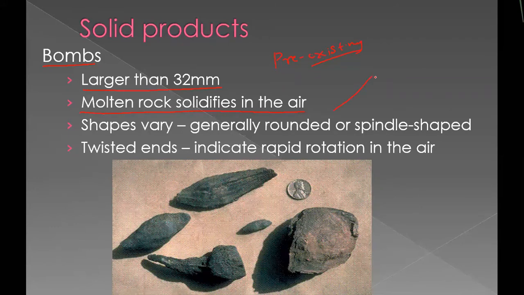Again, I will draw one volcano. This magma will come out on the ground, and this magma becomes lava. This lava will blow into the air, and what happens when it falls down?